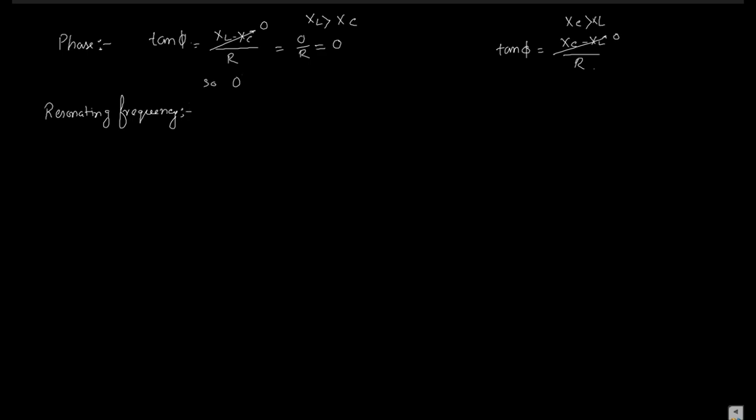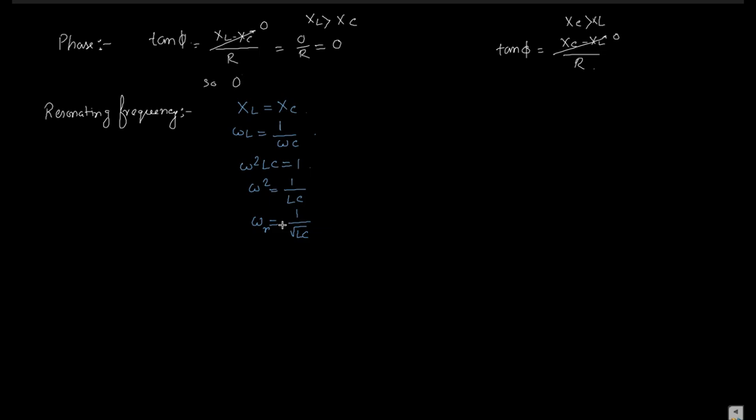What we have in our hand is only XL is equal to XC, or we can write it as omega L is equal to 1 by omega C. So omega square LC is equal to 1, that is omega square is equal to 1 by LC. So we can find omega is equal to 1 by root under LC. This is the resonating omega for the resonating condition.